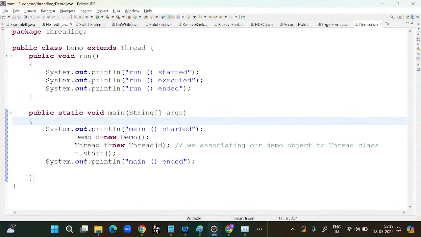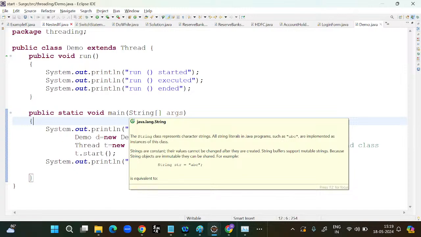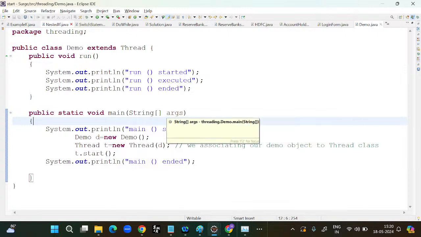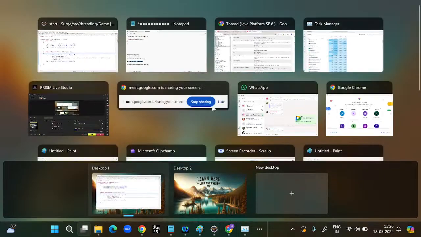I hope you guys are clear with this point, the difference between the user defined thread and the predefined thread. Predefined thread means whenever we execute the main method, the JVM internally uses the predefined thread, that is the main thread. And custom or user defined thread means, based on the requirement, the project, the situation, sometimes we will create a user defined thread. The main purpose of creating these threads is to perform our program within less time.